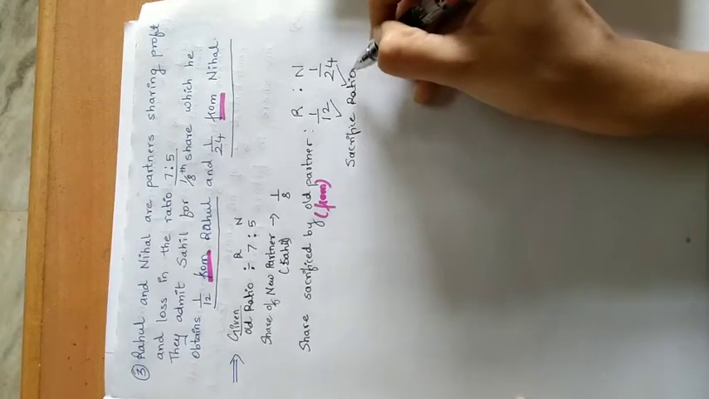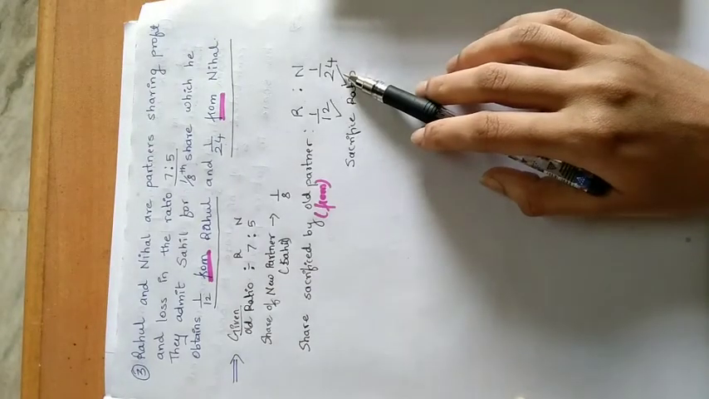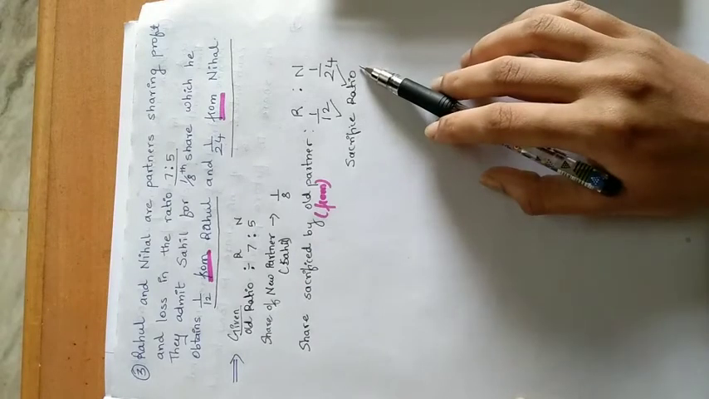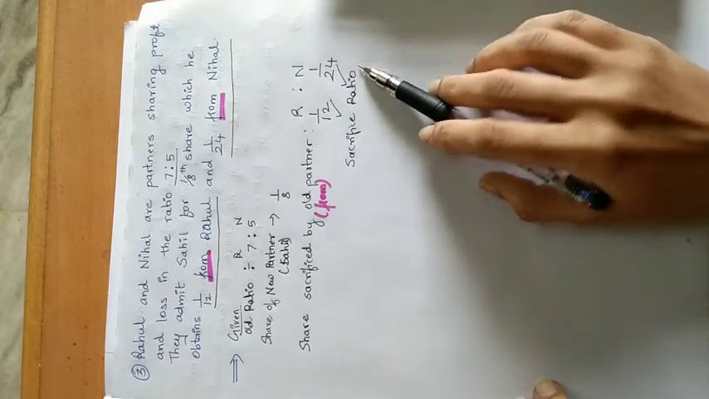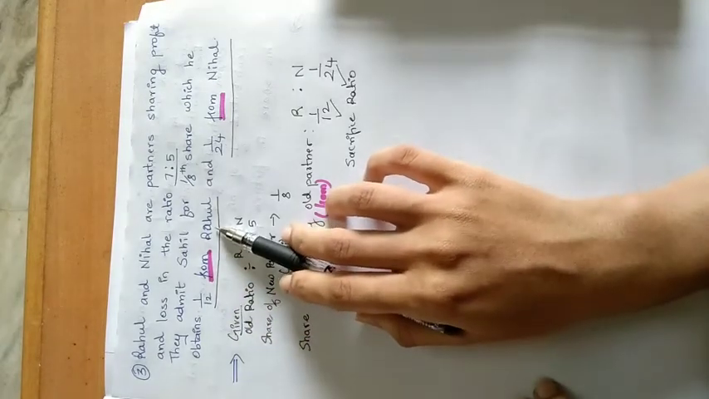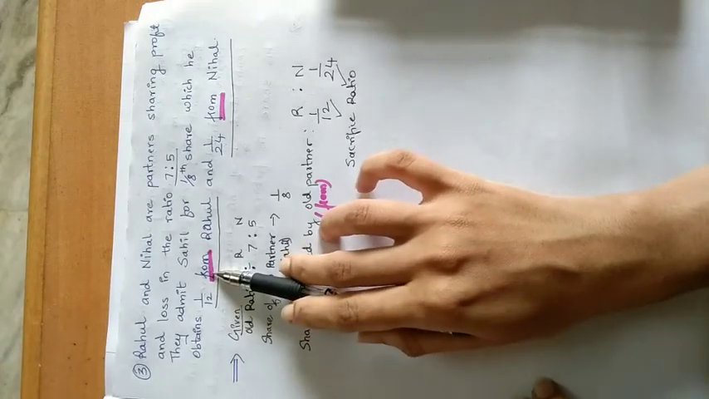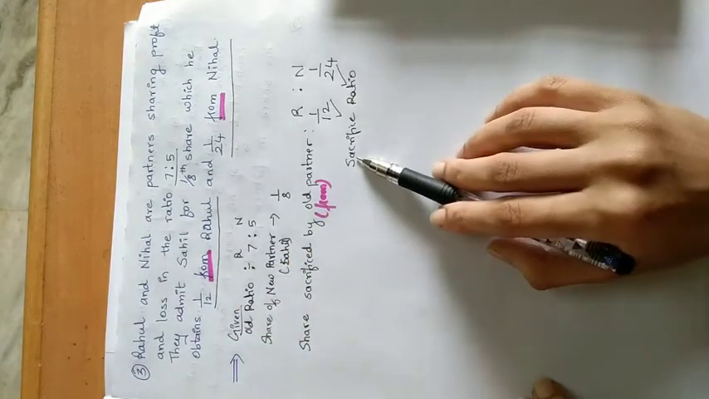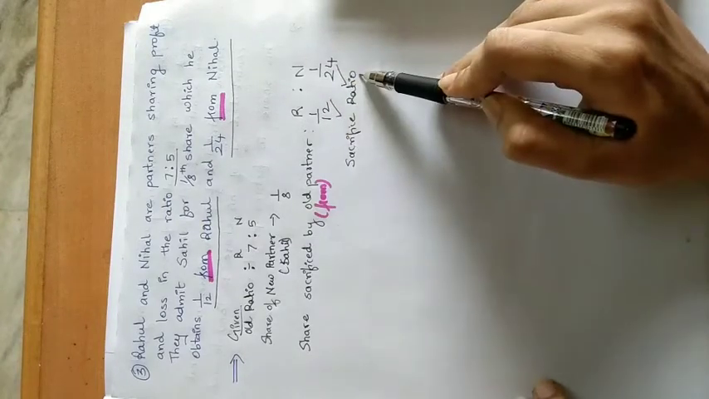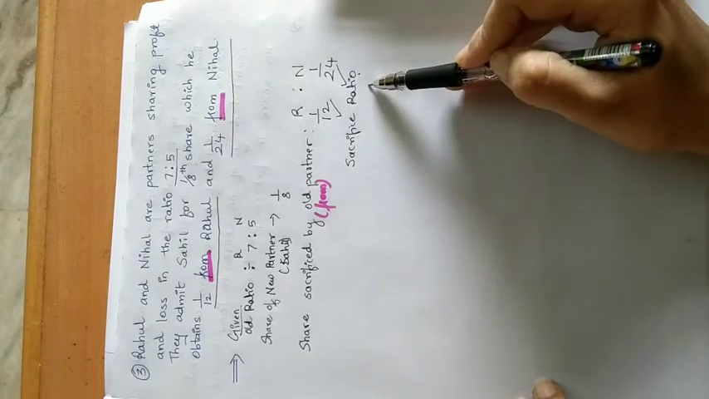You don't need to calculate further. This is your sacrifice ratio. It is already given. When is it already given? When they tell you how much is sacrificed by old partners and use the word from soon after the fraction. In that case, whatever fraction is given is your sacrifice ratio. You don't need to calculate the sacrifice ratio again.